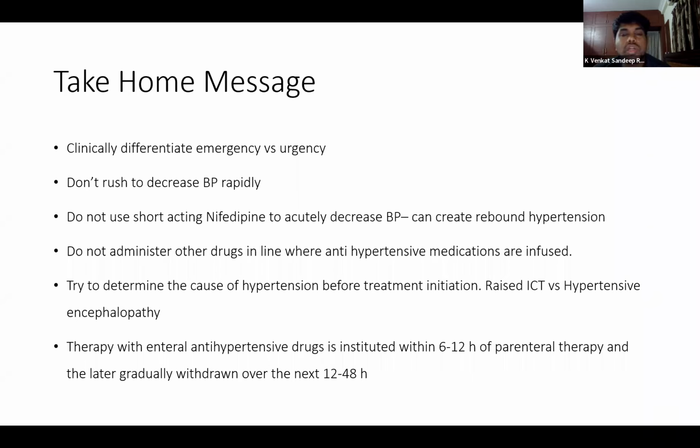And as soon as we start treatment with parenteral therapy, we should always start enteral antihypertensive drugs as well within 6 to 12 hours, so that it is easier for us to gradually wean off these antihypertensive medications, going from parenteral to enteral. Thank you. Any doubts? You can ask me.